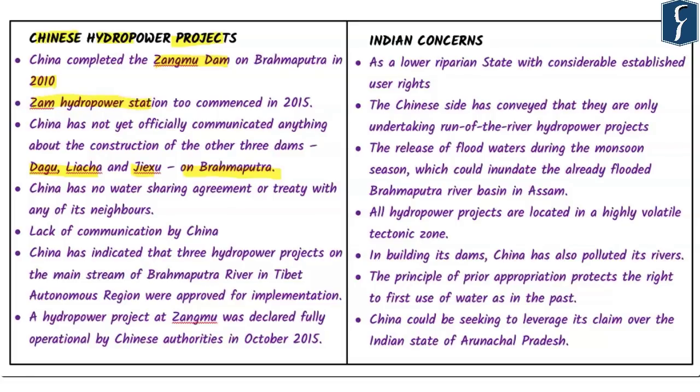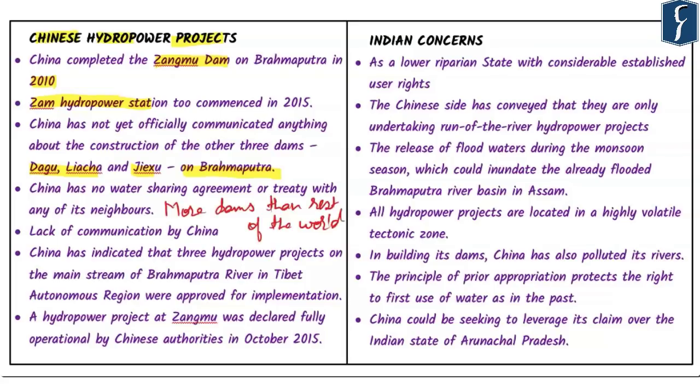So this brings us to the very important aspect of this entire debate. The debate roots from one particular thing, that China is the upper riparian state and hence it has a right to use this water. At the same time, China should also consider the need of other countries which are lower riparian states, which includes India, Bangladesh, and many other countries like Myanmar, etc. But the point is, China has been very selfish in its approach, and hence China has built more dams on its river than the rest of the world combined.